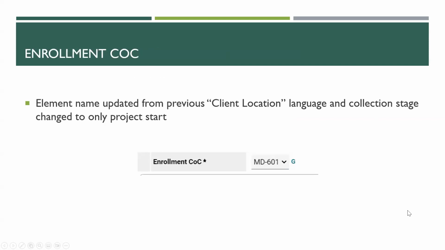Another change to note is enrollment CoC. They just changed the wording for this one. So where you normally had to pick MD 601, you will still have to pick MD 601. That is the only option for Montgomery County, but it used to say client location here, but now it says enrollment CoC.